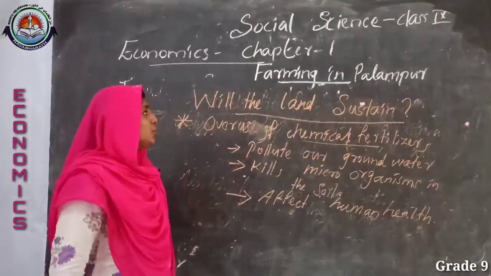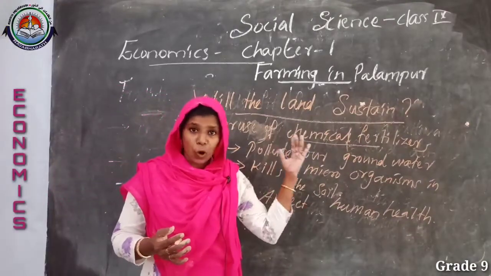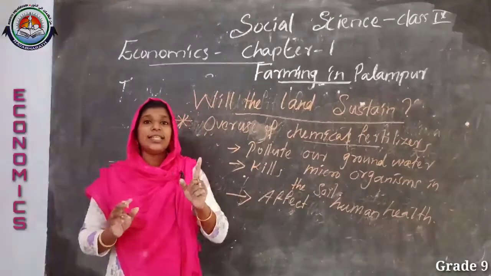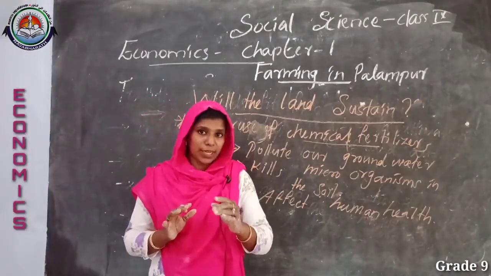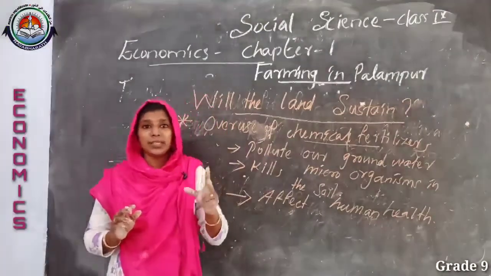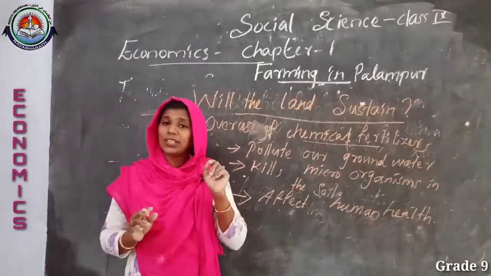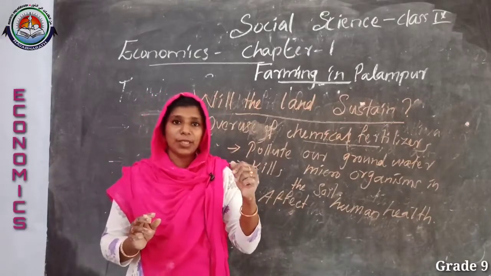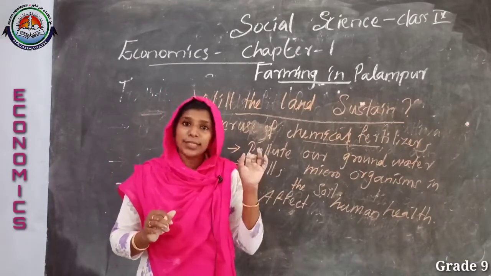So students, we discussed these topics and I repeat them one by one. The first is the sources of irrigation in Palampur village. Then the next is the farming methods. There we discussed two methods. They are the traditional method and the modern farming method, and we compared these two methods.